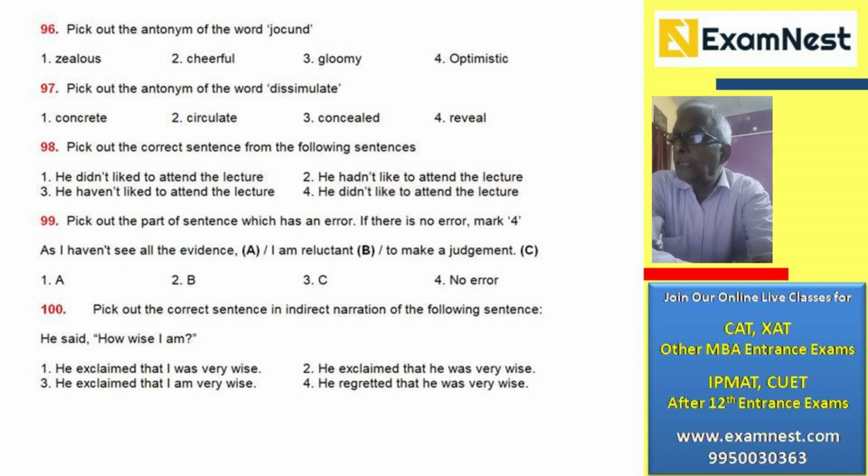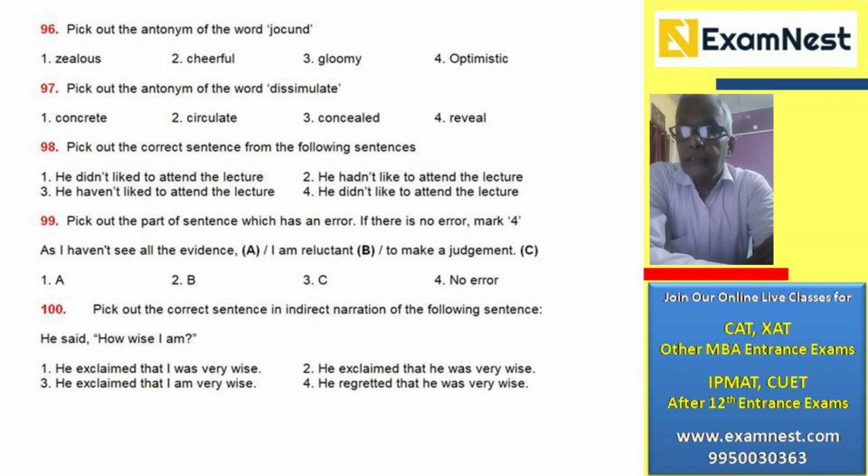The next one, pick out the part of the sentence which has an error. If there is no error, mark 4. As I haven't seen all the evidence, I am reluctant to make a judgment. It should be as I haven't seen. Okay, the past participle, seen, third form. So the error lies in number A and the answer is number 1.